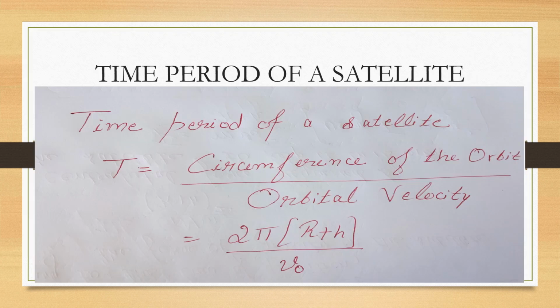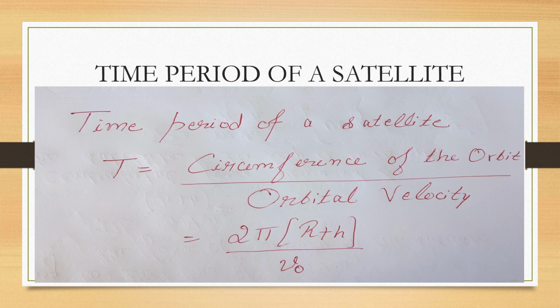So the next topic is time period of a satellite. It means the time taken by a satellite to complete one revolution around the Earth. So it means the time taken by a satellite to revolve around the circumference of the orbit with its orbital velocity. So the formula for the time period of a satellite is equal to the circumference of the orbit divided by the orbital velocity.